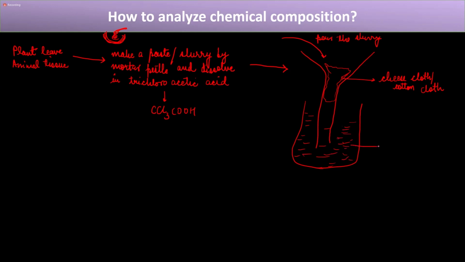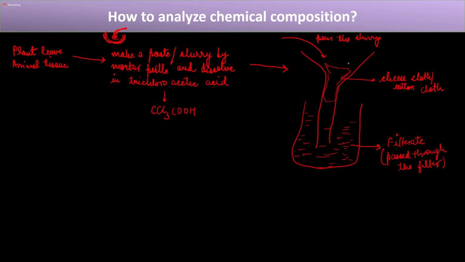Whatever passes through is known as filtrate. So what is filtrate? Filtrate is what has passed through the filter. So some things will pass through the filter.